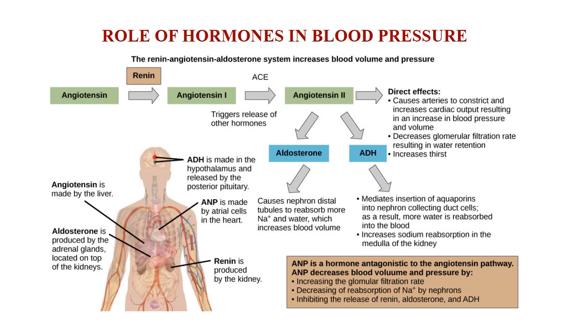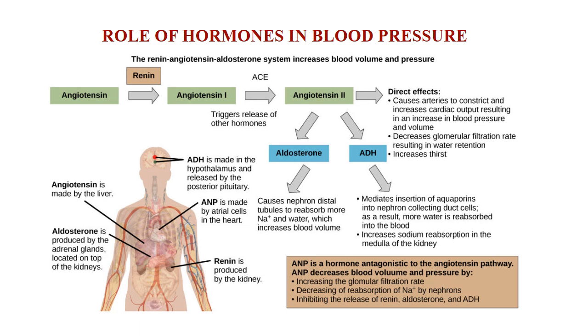It acts directly on the nephrons, and it decreases glomerular filtration rate, thereby the water content is reabsorbed, and reabsorption leads to increasing volume of the blood. And once again the sodium reabsorption will be induced by the antidiuretic hormone, thereby blood pressure and the blood volume is maintained with the action of angiotensin, renin,